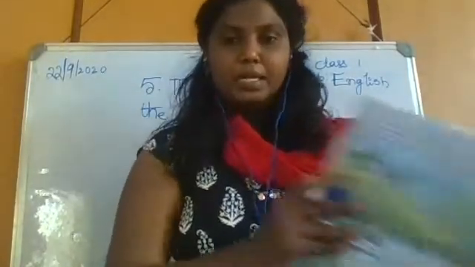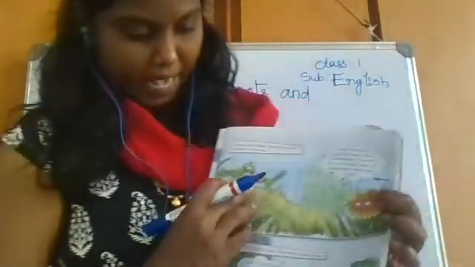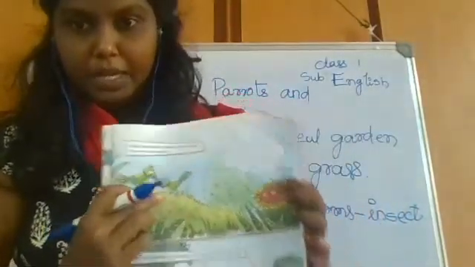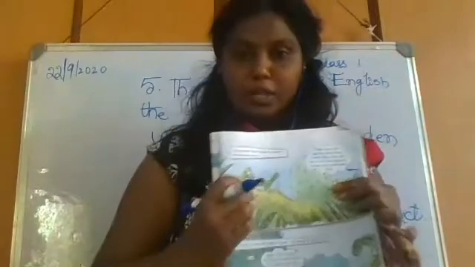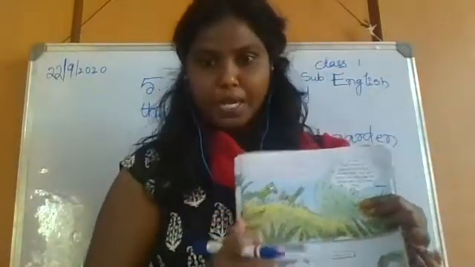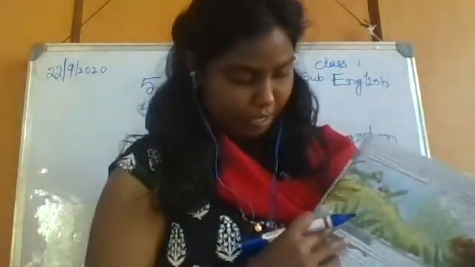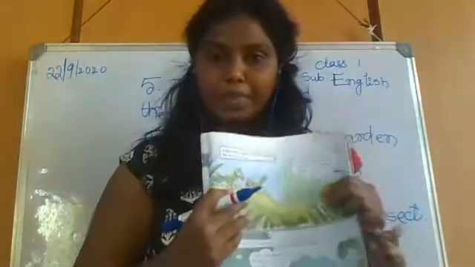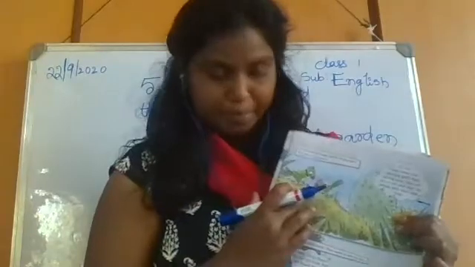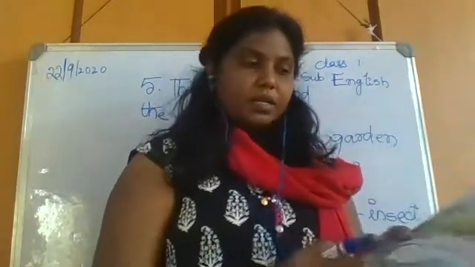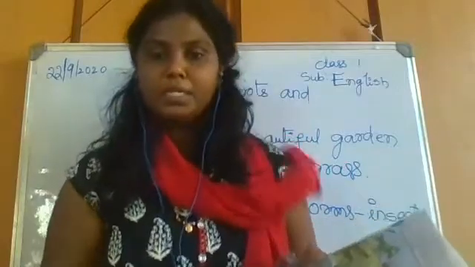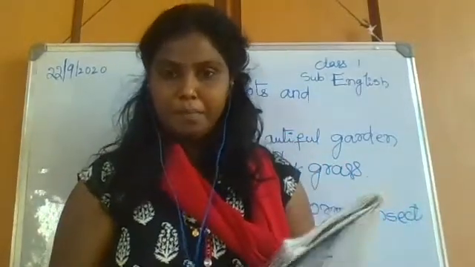What does the parrot have? You know, a parrot has a beak-like structure. The beak is very hard, so it can remove anything with the help of the beak, not with the legs. Okay, this is the beak. That's why the flower is scared. They will remove my petals with the help of the beak.